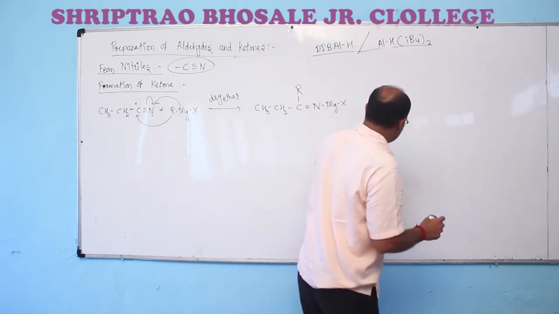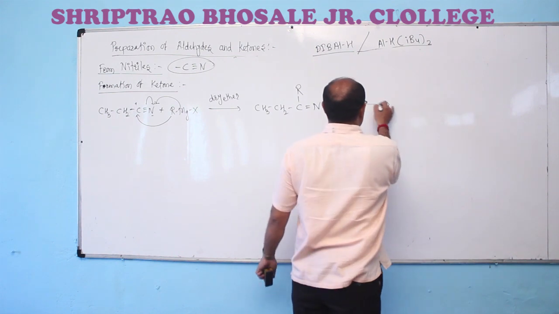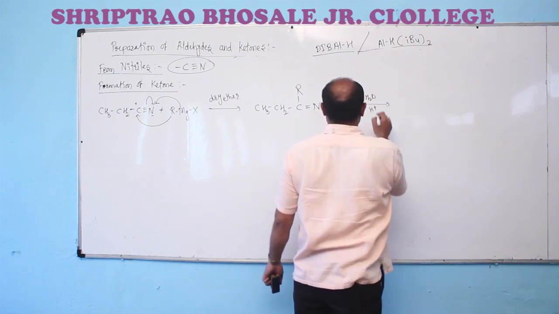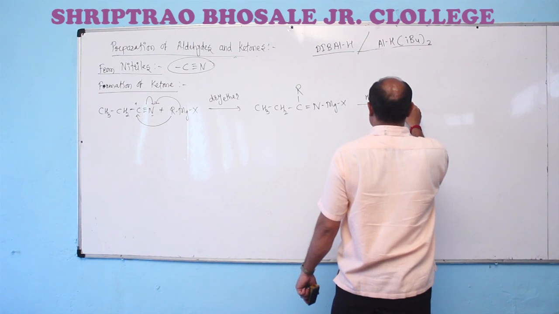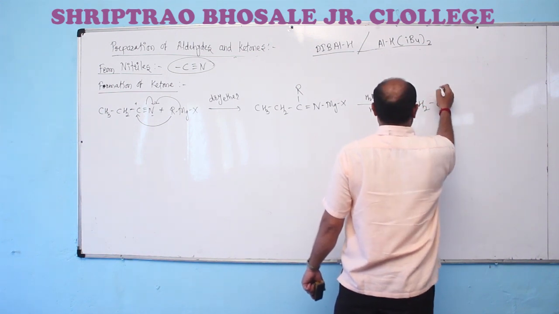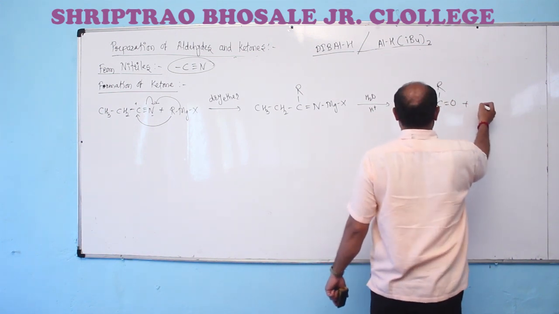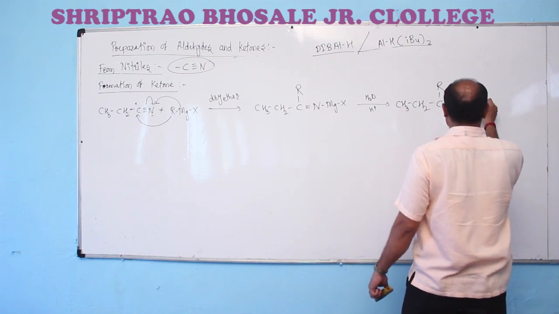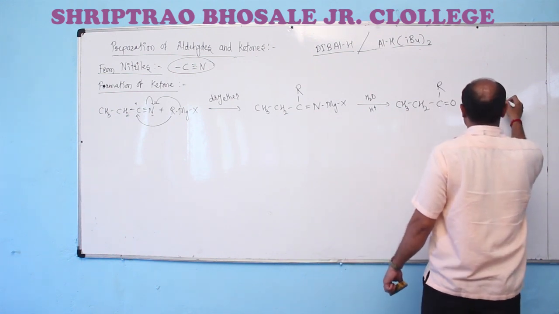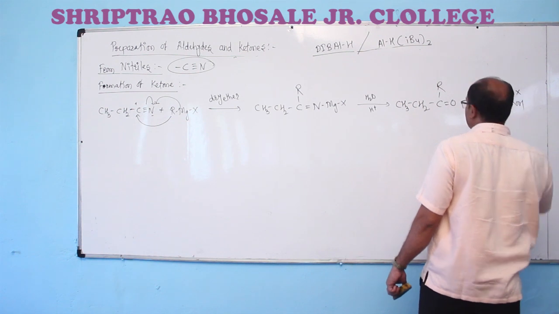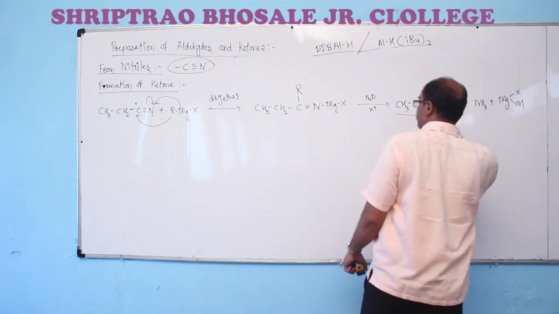This imine complex on further hydrolysis, with water in presence of acid, gives the formation of the corresponding ketone, where ammonia gas is also evolved. This way, there is the formation of ketone.